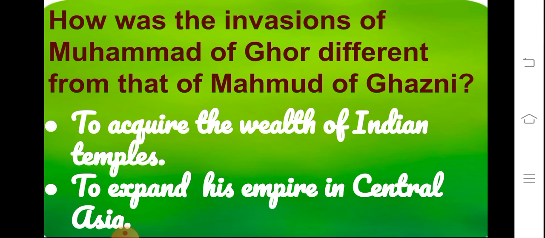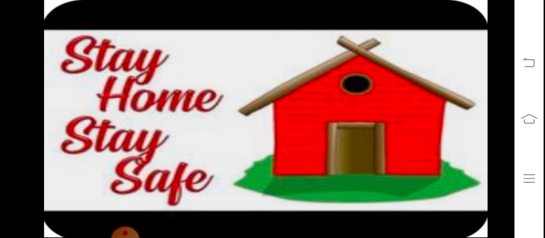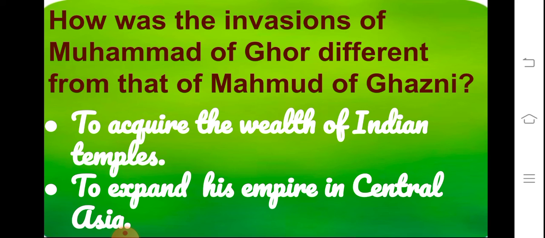Now children, how were the invasions of Muhammad of Ghor different from those of Mahmud of Ghazni? For this you have to read these two sections again, about Mahmud of Ghazni and about Muhammad of Ghor.